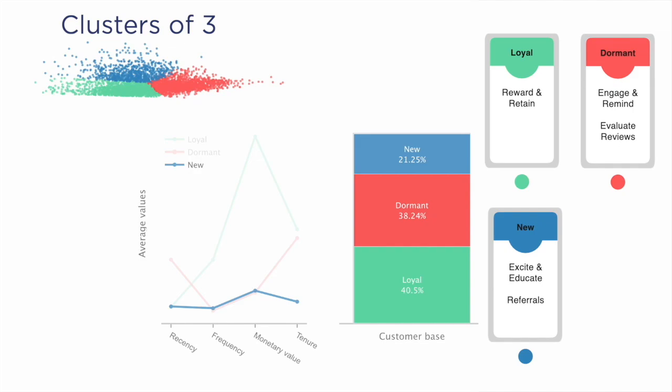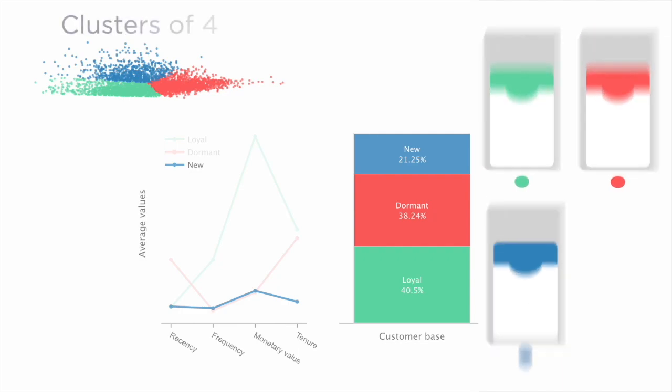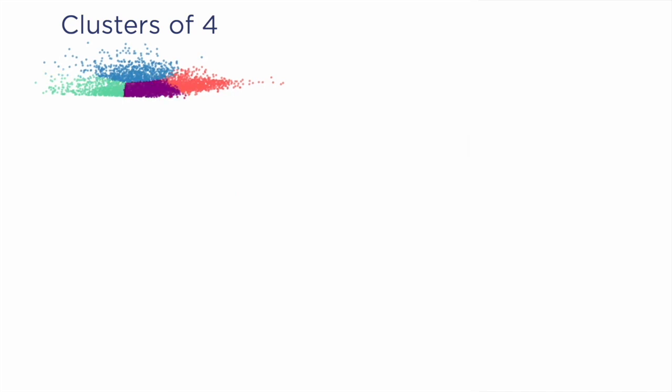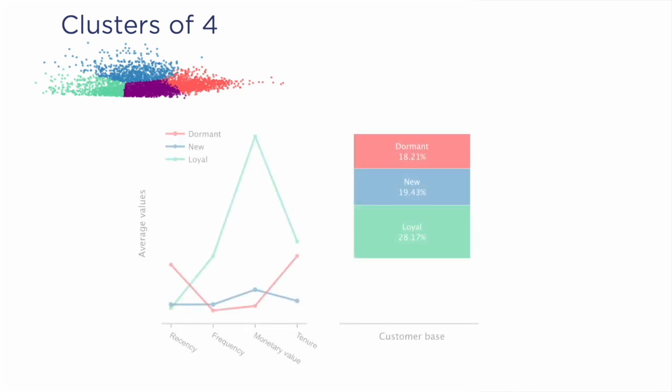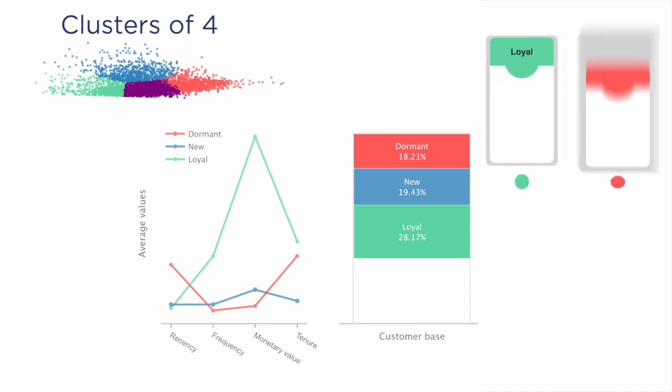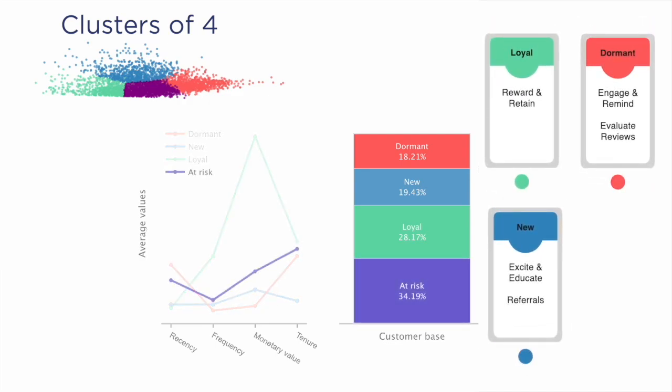Now this is nice and we have nice groupings and personas that we can expand on. But what happens when we adjust our model to look for clusters of 4 instead of clusters of 3? When we do this, the model reevaluates the entire population and gives us 4 unique groupings. Here we still have our existing customers of loyal, dormant, and new, but we can see the addition of one more group, a group that we're going to call at risk.